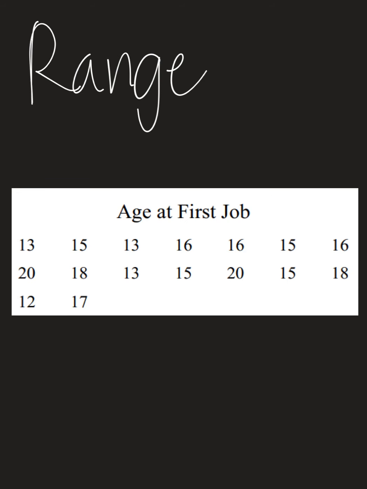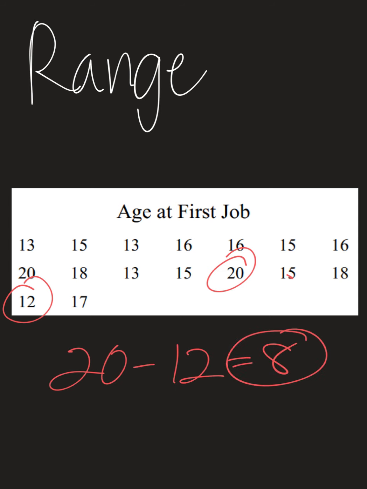To find the range for this set of numbers, I could put it in order from least to greatest, but also I can look at my largest and smallest value, which of course for this problem is 12 and 20. So to find the range, I take 20 minus 12. I get 8 as my range.